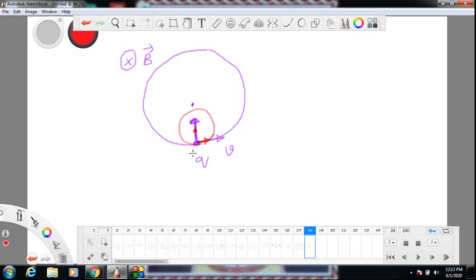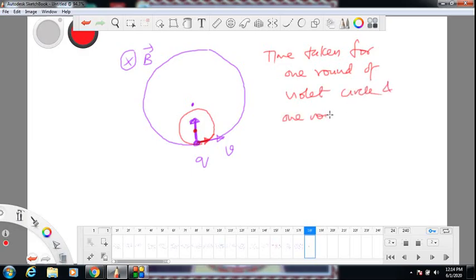Surprising thing is, time taken for one round of violet circle and time taken for one round of red circle is same.